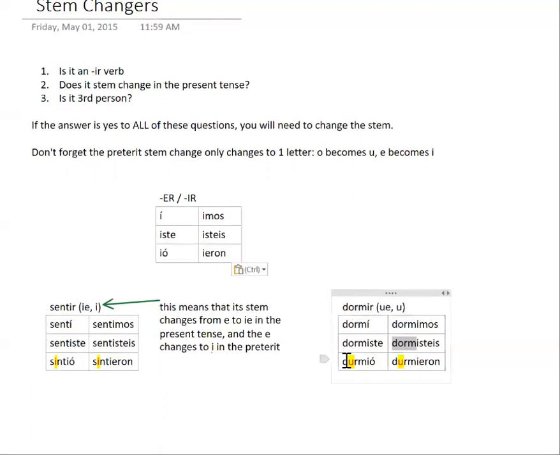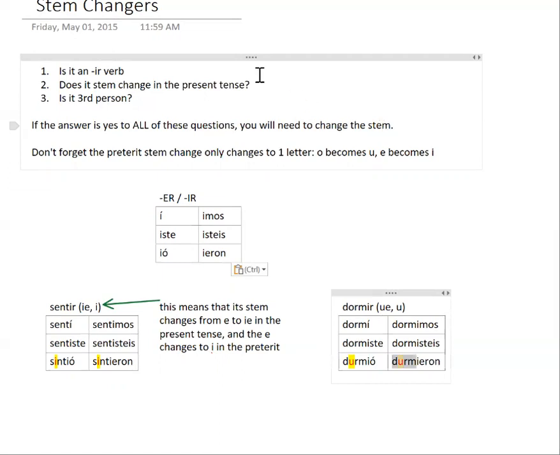When we get into the third person, now we have all these requirements met. We've got our IR verb, it stem changes in the present tense, and we've got it in the third person. We've got right here in the third person, él, usted, ellos, ustedes, third person. So instead of using D-O-R-M, we change the O to U. And here we get dormió, same regular ending, and dormieron, same regular ending.